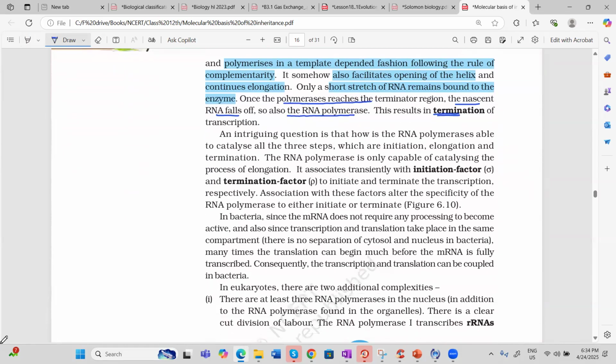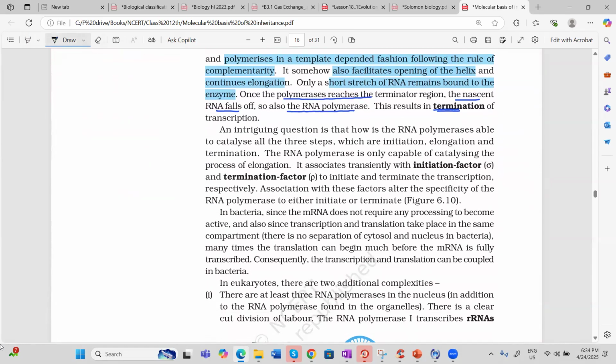Now, very, very important question NCERT is asking. NCERT is asking how is RNA polymerase able to catalyze all the three steps? How? So first of all, see very carefully the answer given by the NCERT. RNA polymerase is only capable of catalyzing the process of elongation, only one step. But it associates transiently, meaning temporarily, with initiating factor sigma to initiate and terminating factor rho to terminate the process of transcription.